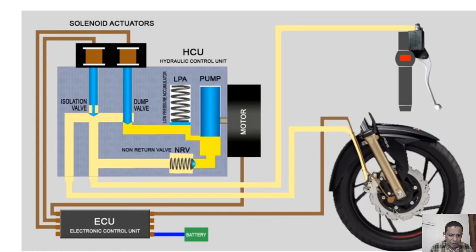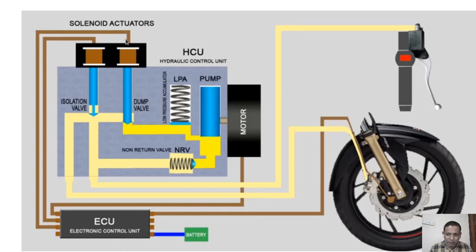For the electronic control unit there should be a power supply, and a battery is required, because any electronic device needs a DC power supply. So we give a battery to the electronic control unit, and the other input is from the speed sensor.